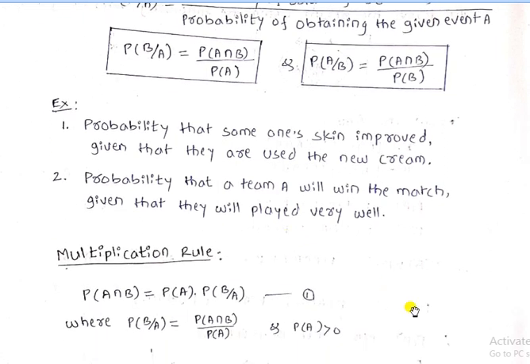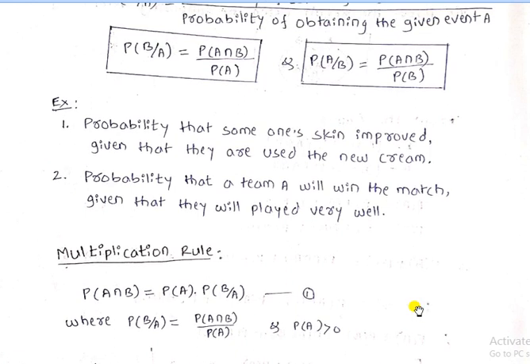The next one is the multiplication rule. So probability of A intersection B is equal to probability of A into probability of B divided by A. This rule is called the multiplication rule. And here again, probability of B by A is expressed as probability of A intersection B divided by probability of A, and here the denominator is greater than 0.